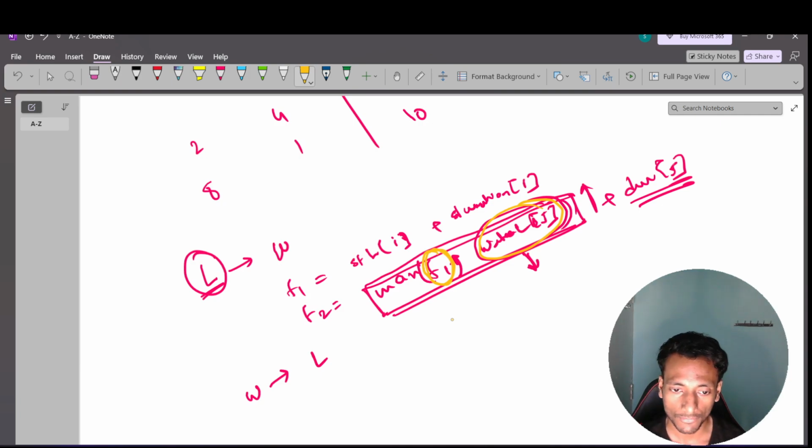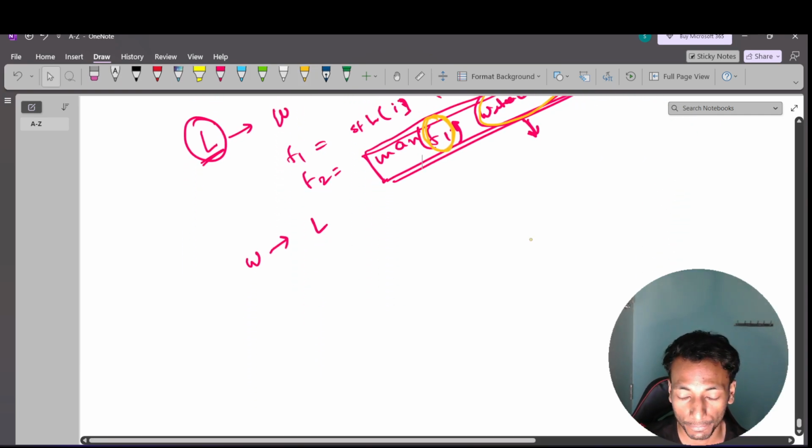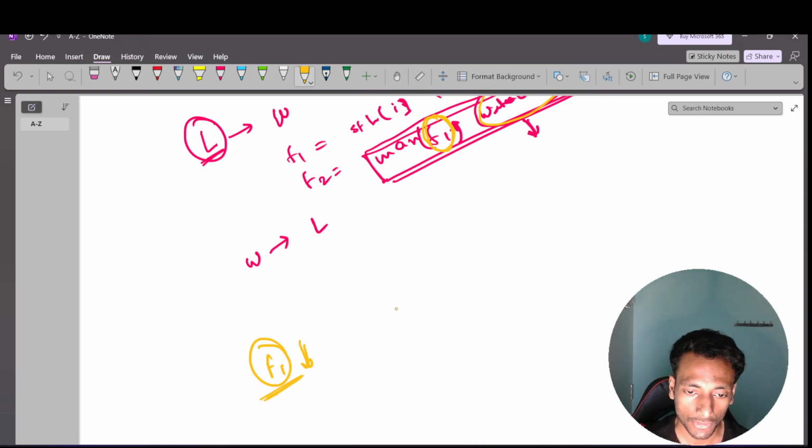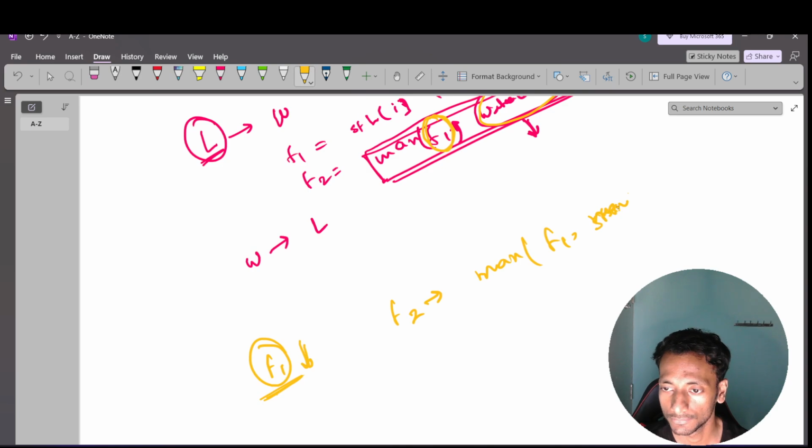So what is the best approach? I should try to finish fast. This f1 should be as small as possible. Try to finish the first event as fast as possible. Now for f2, I can only explore f1 comma the current start time of j. Clear? That's why I can decrease the influence of the finish time of the first event, or the previous event.